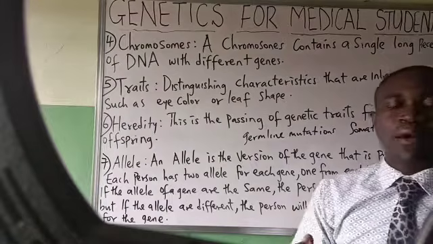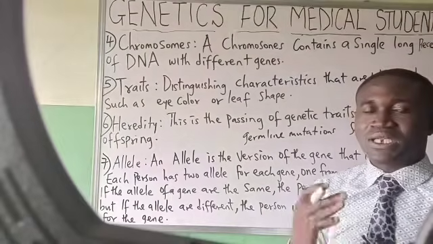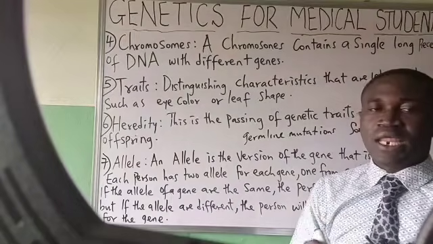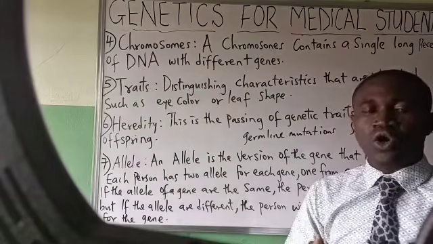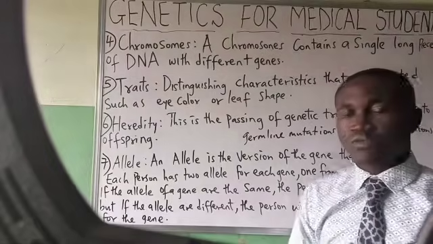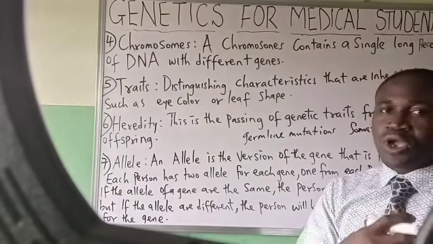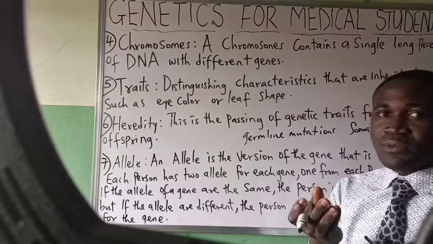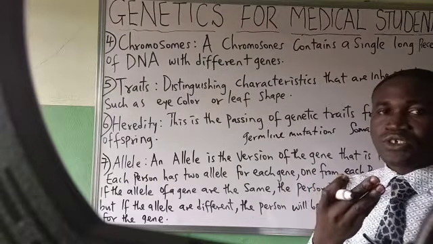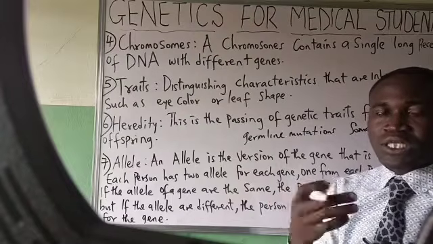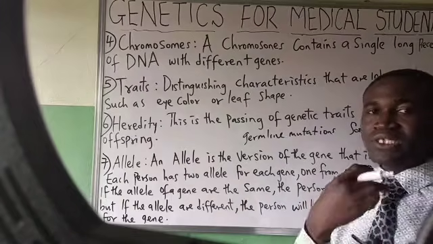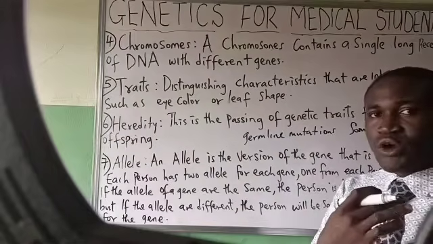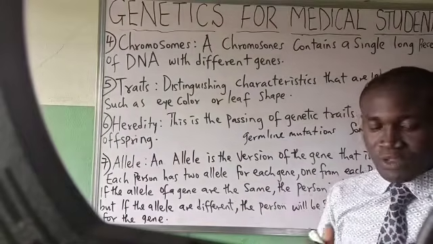So we've been able to establish that mutation can occur in any gene, in any part of a gene, and once it occurs, it will result in outgrowth of a tumor, and it can be localized. The tumor can be on one part of the body, and it can be treatable. Most times surgery is one of the best ways of treating it. You cut off that part because it is at a particular point of the body, so that it will not spread to other parts.